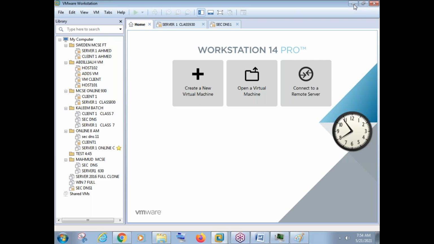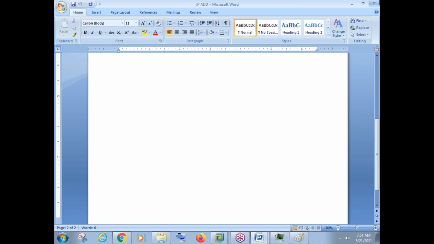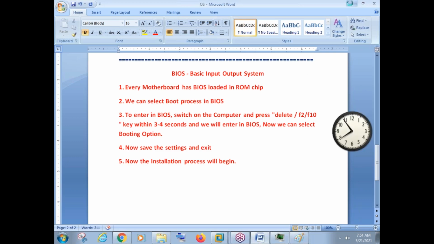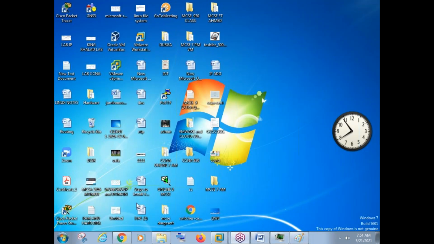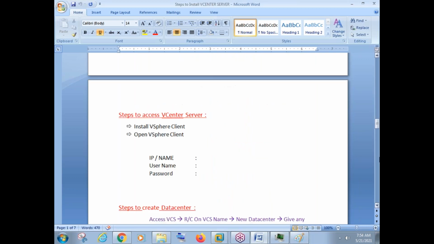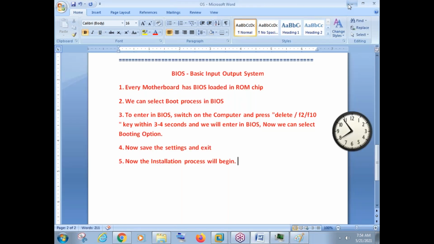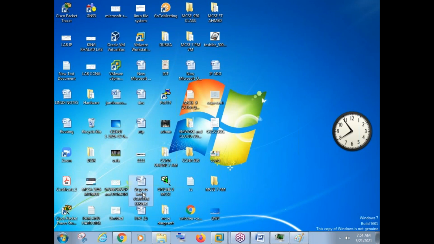Like for example, I'll take one simple example. Like if I open this file here, there is nothing in that file. Okay, if I open a file like this, so this is your file here. I can see everything here. I have written something for some other class maybe. So steps to install vCenter server appliance here. Now what you see here, this file is a virtual file actually. Virtual file means it is available in my computer. If I close, it will be there. So we can see the file here again, it is still there.